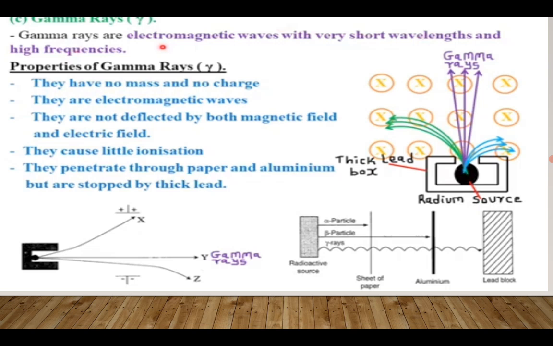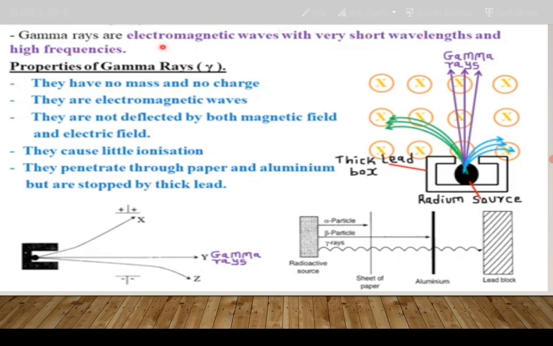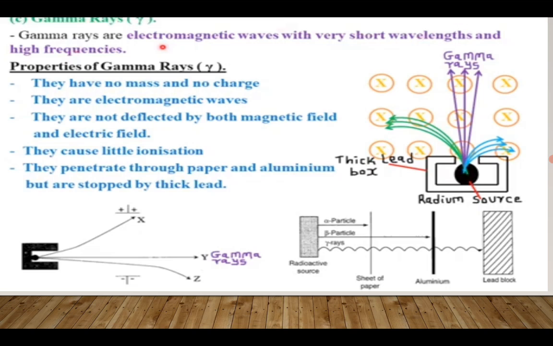Remember that gamma is an electromagnetic wave. Unlike alpha and beta, gamma rays are electromagnetic waves with very short wavelength and very high frequency. If a wave has very high frequency, it means it has more energy.